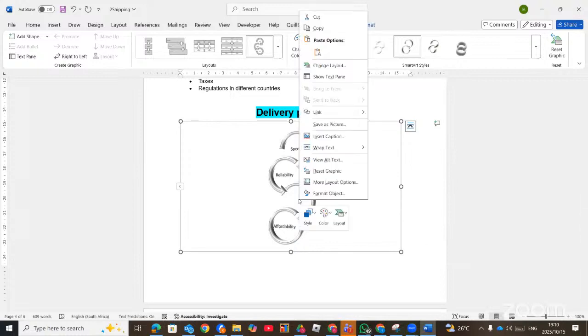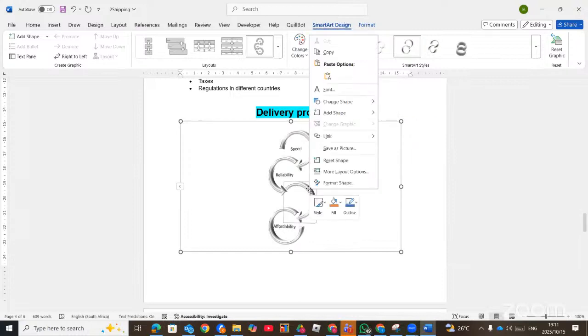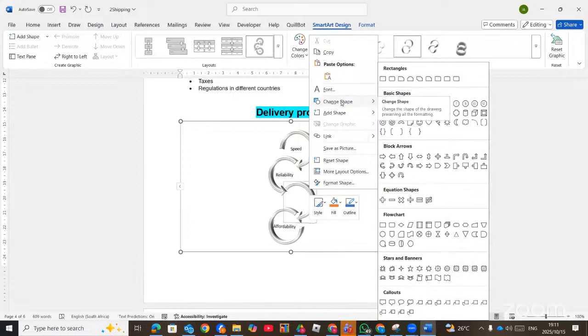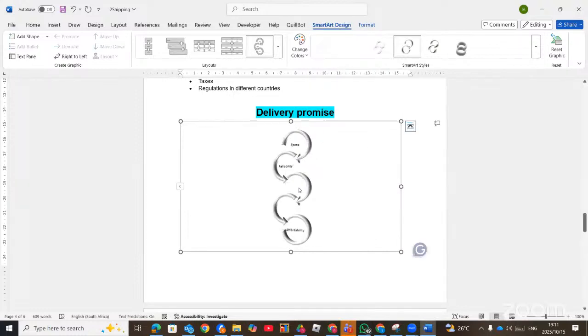When you right click, you must see add text. If it's not there, that means it's not a proper SmartArt. Like this one, when you select, it must give you add text. Or you can just say add shape before. Then we can type inside that text.